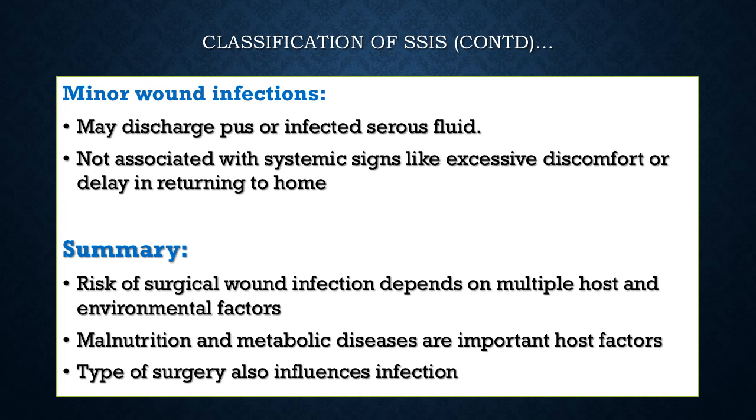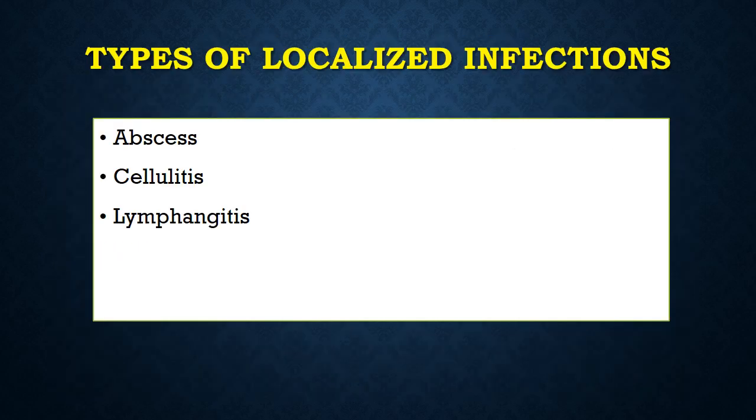So, if we look back at what we have studied so far, the risk of surgical wound infection depends on host factors and environmental factors. Then, comorbid conditions like malnutrition and metabolic diseases are important host factors regarding body immunity. And then, the technique of surgery and the type of surgery also influences the risk of infection. As we discussed earlier, whenever an infective organism gains entrance into the body, the outcome can be either an abscess formation or cellulitis, lymphangitis, and the fourth one was bacteremia.